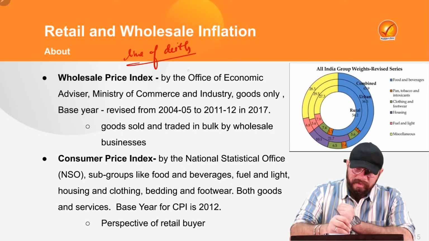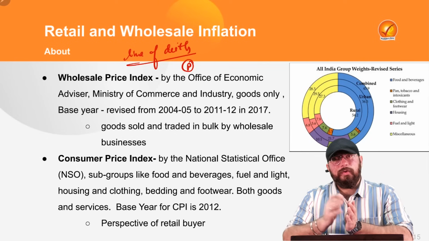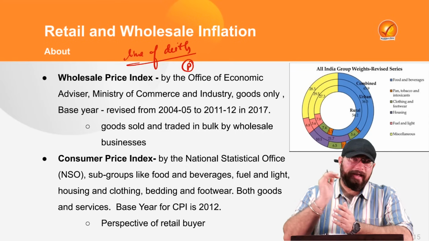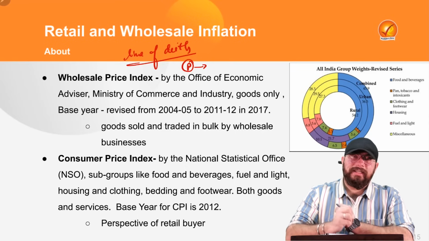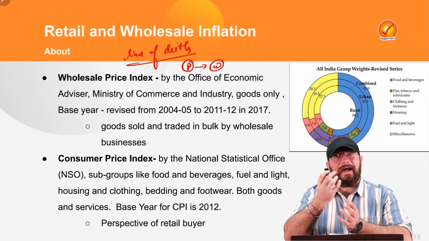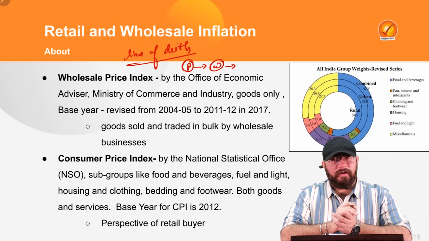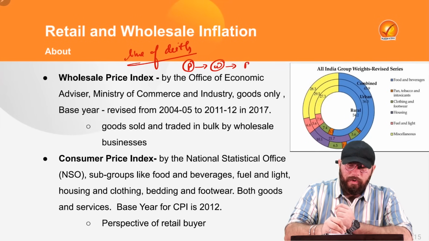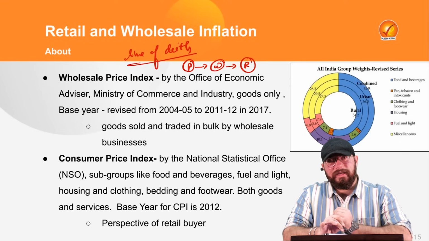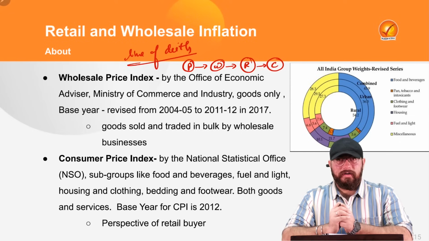So usually what happens is there are a set of producers who produce different commodities. Now producers don't sell the product directly to the consumers. There are several chains, several lines which are built. Producers usually sell the products to the wholesalers, right? Wholesalers buy the goods in bulk from the producers. Wholesalers in turn sell the same product to small outlets which we see all around. These are known as your retailers. So there is producer, then wholesaler and then retailer, and from the retailer the consumers directly buy the product, right?